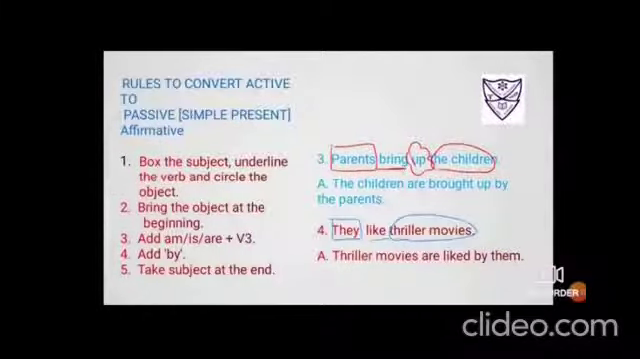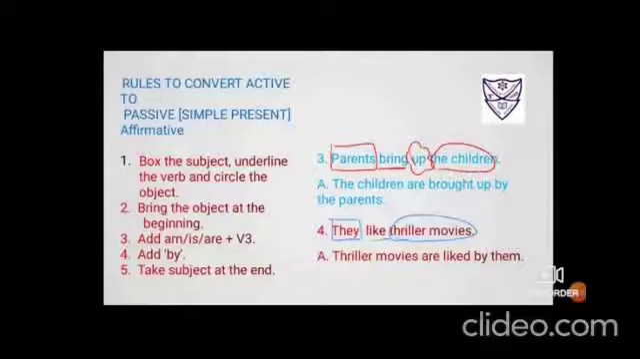Rules to convert active to passive, simple present, affirmative, the thing that we have already done. At this side, left hand side corner, you can see rules are laid down. We'll follow the same rules because we are yet doing with affirmative sentences only. Just read number 3. Parents bring up the children. First step, box the subject, parents. Okay. What is your verb? Bring. Can you see a small flower at the screen? That is preposition. So we usually flower the preposition.